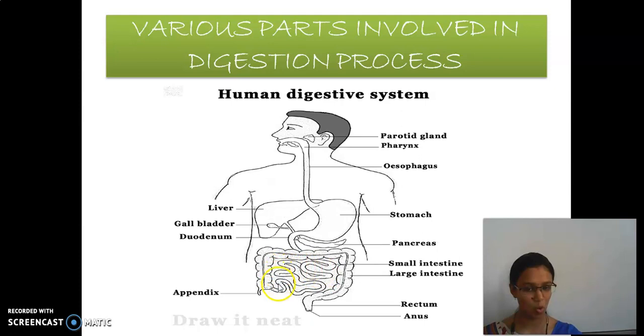This coil-like structure is called the small intestine. Here the food is absorbed and sent on. Then using that food material is called assimilation, and sending out the waste is called egestion, through the rectum and anus.